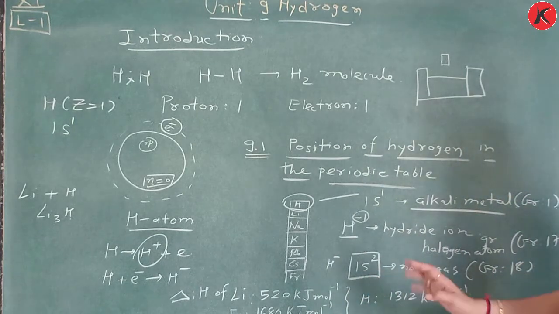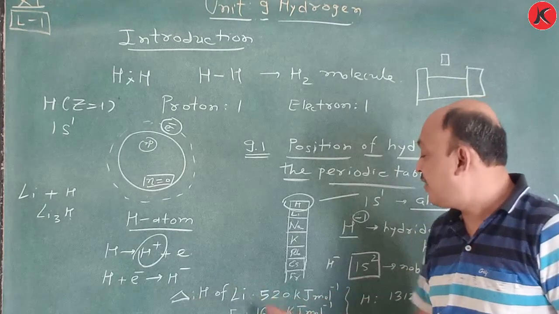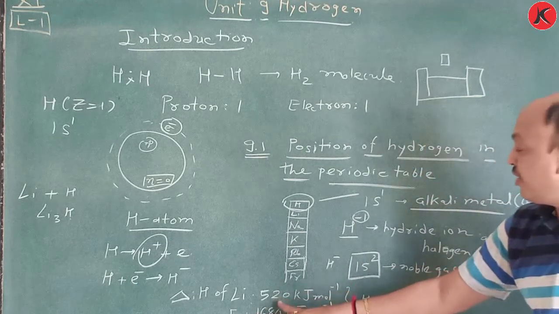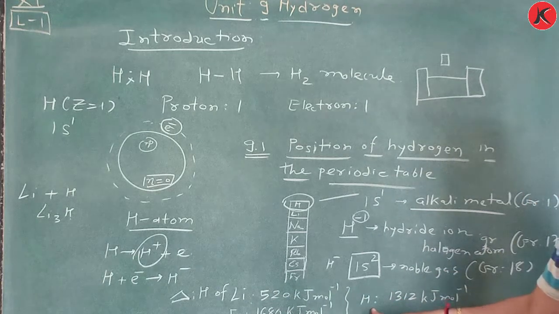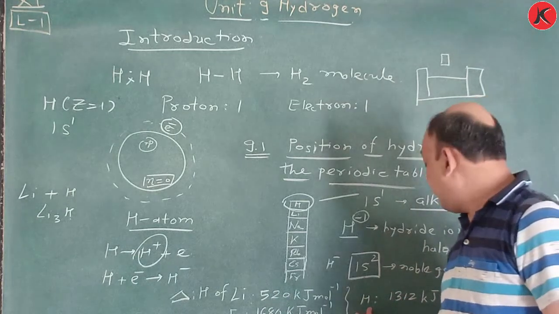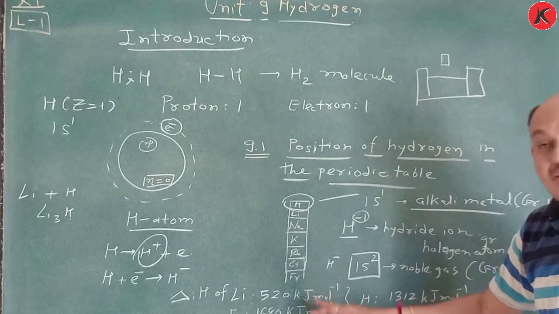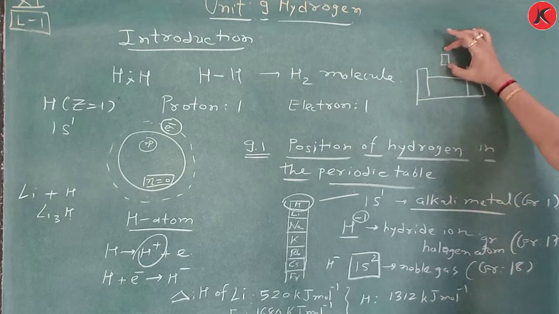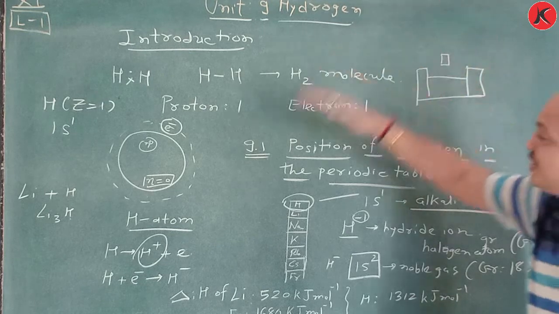But here in ionization enthalpy, the change in ionization enthalpy of lithium is 520, fluorine is 1680, but for hydrogen, you see, there is no comparable value between these two. For hydrogen, the change in ionization enthalpy is 1312 kilojoule per mole, which is not comparable. So here there is a question mark, and due to that in the modern periodic table it is put in the middle part. Okay, so that question is there.